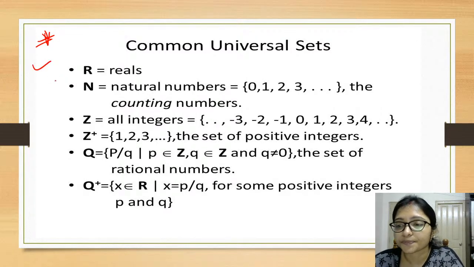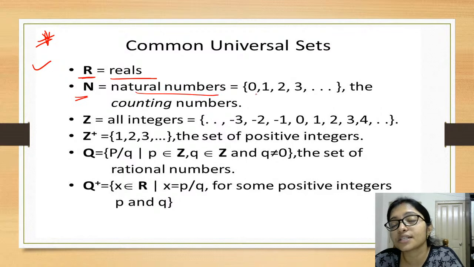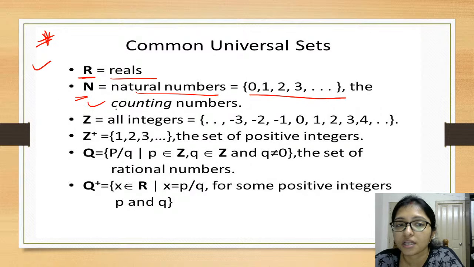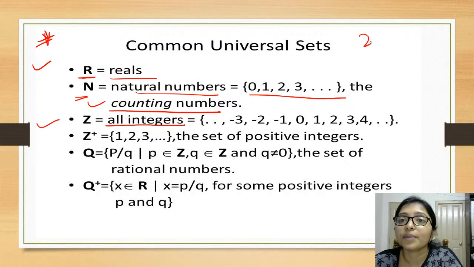So R, okay, I will upload the PDF. R is the real number. R is always the real number. N is the natural number. What are the natural numbers? 0, 1, 2, 3, all the counting numbers. All counting numbers are natural numbers. Z means all the integers. Sometimes they will not mention the integer numbers, they will mention Z.